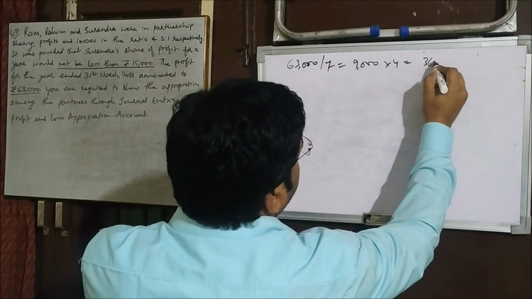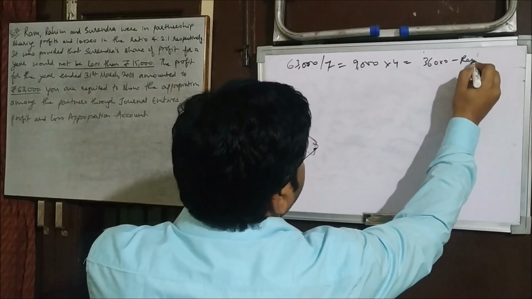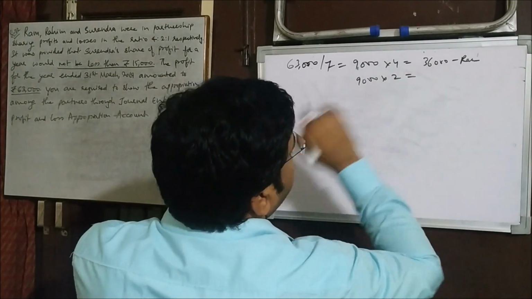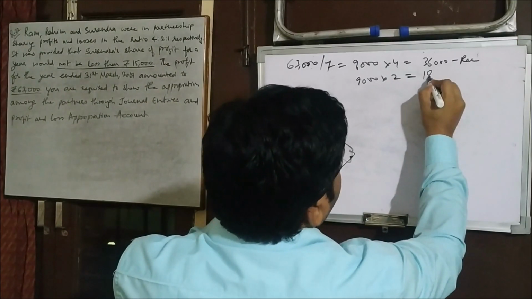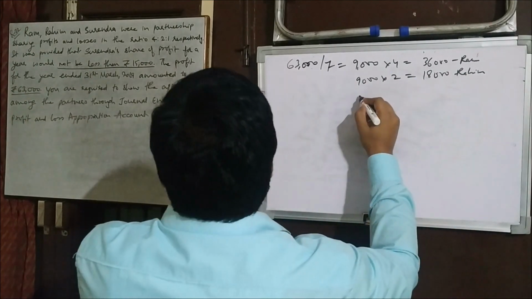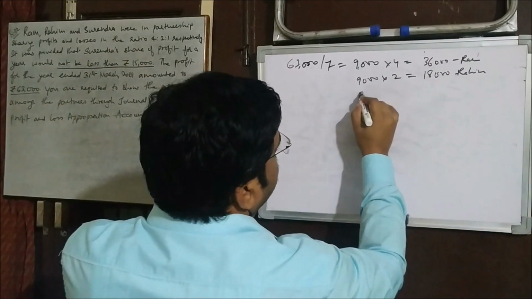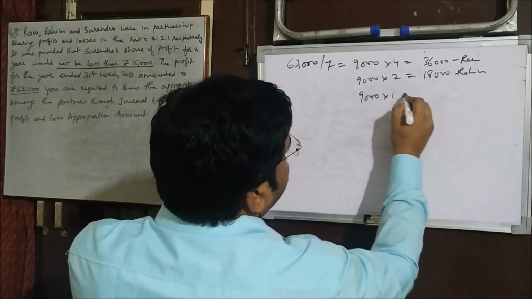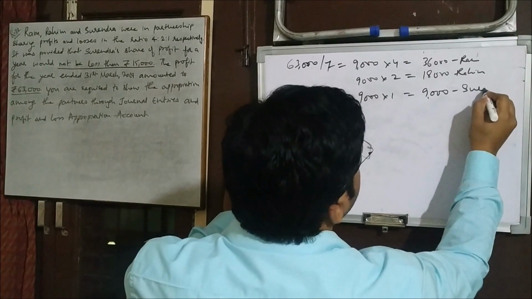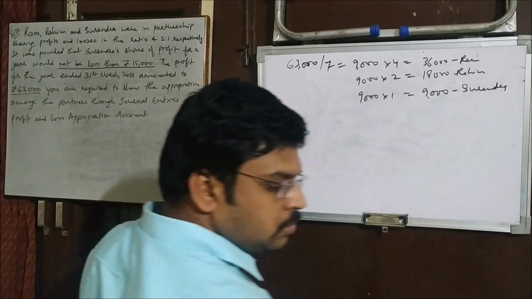So that is 36,000 Ram is going to get. Okay, and for Rahim we will multiply it with 2, so that is 18,000 that Rahim is going to get. And for Surendra, that will be multiplied with 1. It's already 1. 9,000 means Surendra is going to get 9,000.